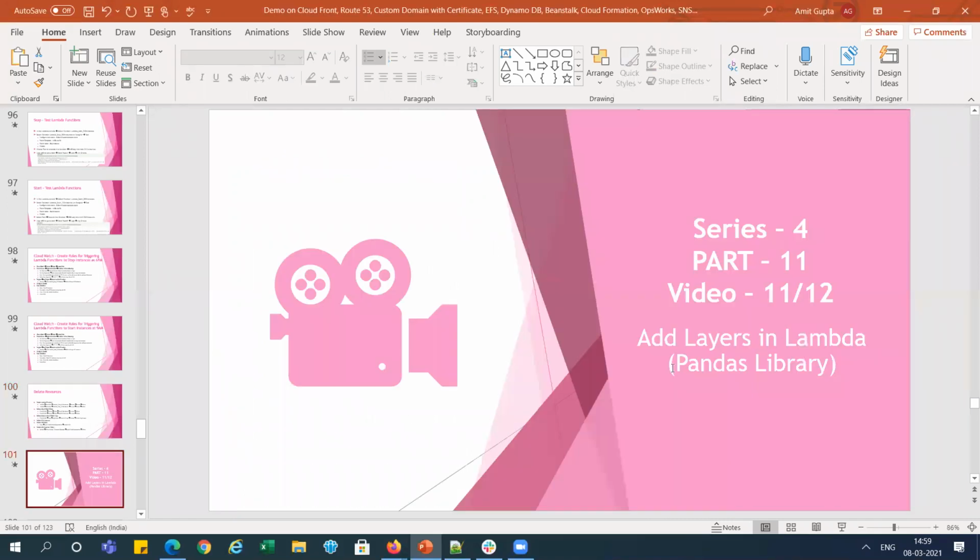And in the next POC, I will show you how we can add the layer in the Lambda function. Here I will use the pandas library. So we need to add the layers. These layers can be used in multiple functions. I will show you that thing. So we'll meet you in the next video for this demo.